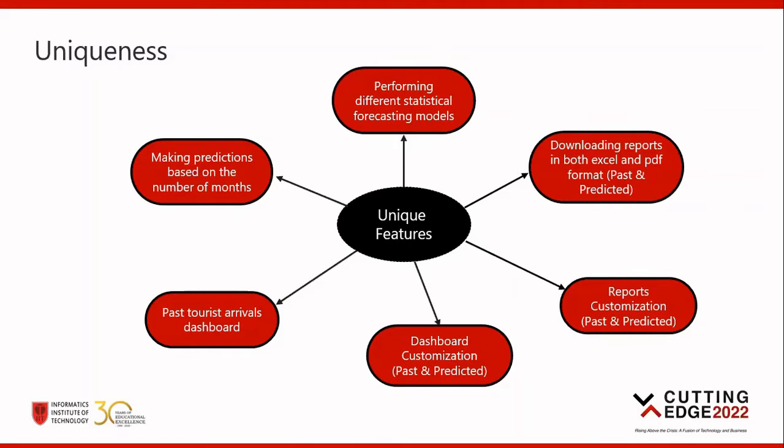When we talk about this proposed solution's unique features, it enables users to make predictions according to the number of months that they want to forecast ahead. They can also get those predictions using different statistical forecasting models. This application allows users to download both past and predicted tourist arrivals reports also. These reports can be downloaded in both Excel and PDF format.